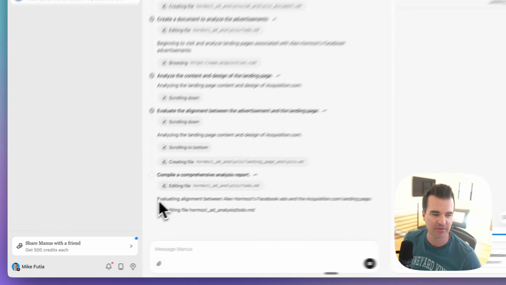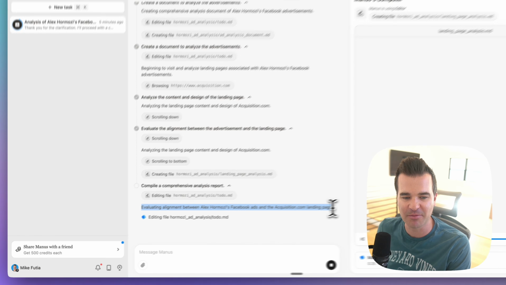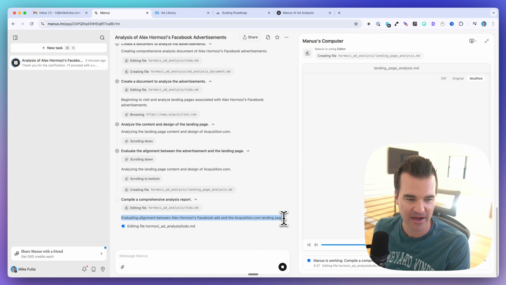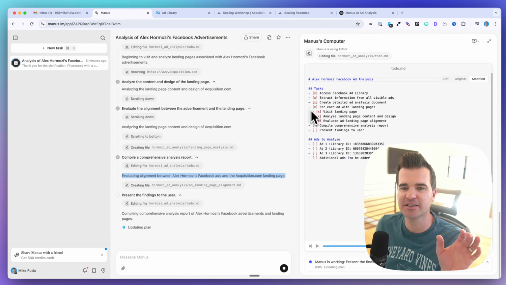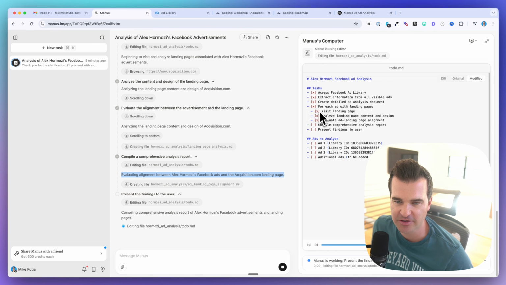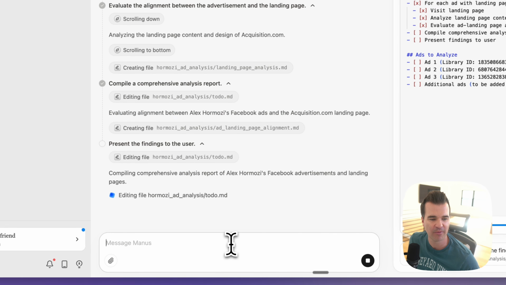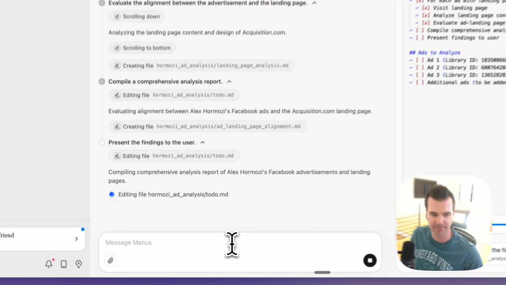And now what it's going to do, remember I asked in my prompt, is it's going to evaluate the alignment between the Facebook ads and the landing page. And then when we go back to the to-do list, I do like how Manus is just keeping track of everything that it's doing here. So you can see it just checked off, evaluate, add a landing page alignment. And now I think it's going to prepare the report. Now, let's see what happens if we interrupt it.